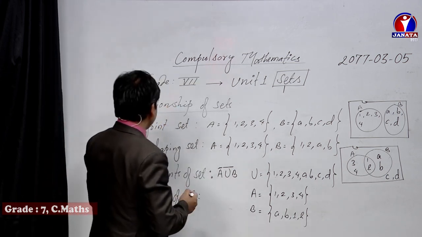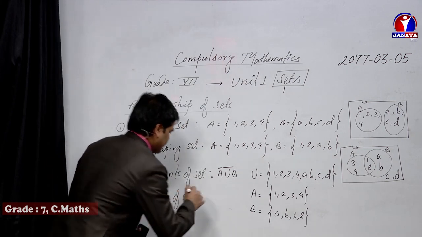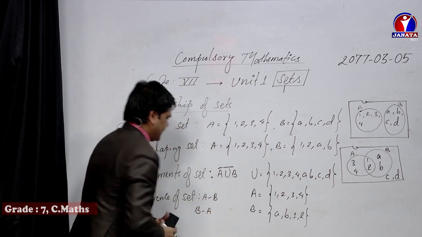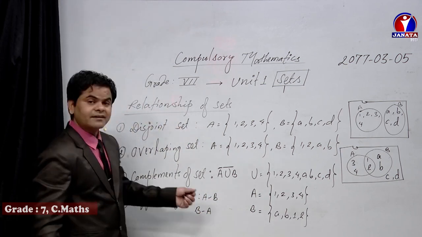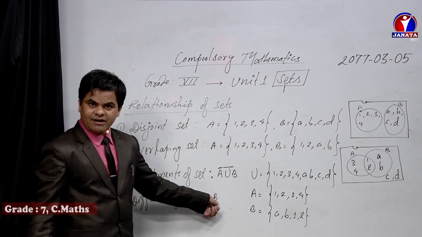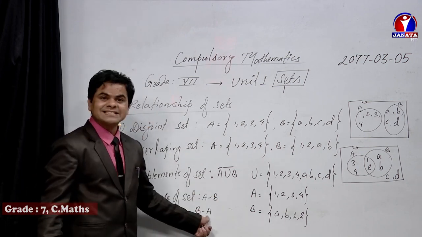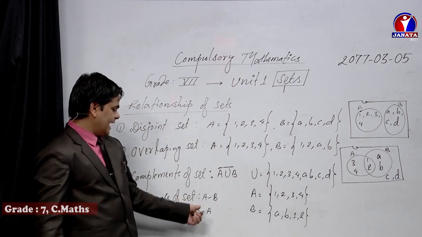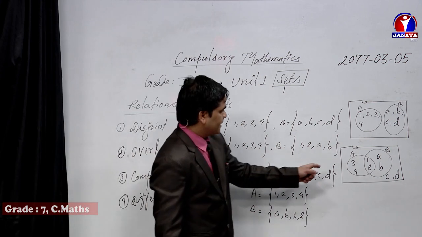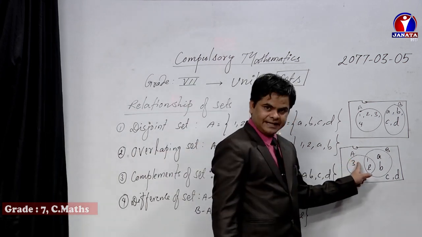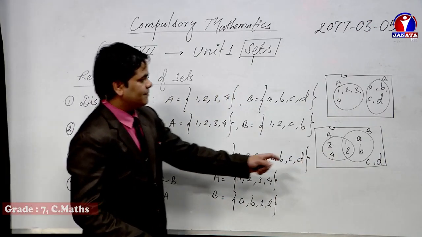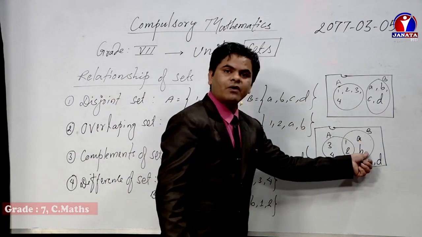Difference of sets refers to A difference B and B difference A. In the upper or senior classes, we symbolize this one as A only and this one as B only, n(A only) and n(B only). But here, A difference B represents only the elements of A, 3 and 4, and B difference A represents the elements of B only.